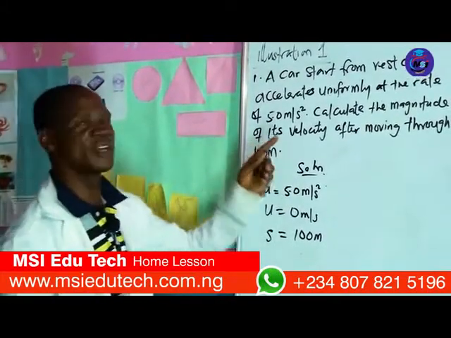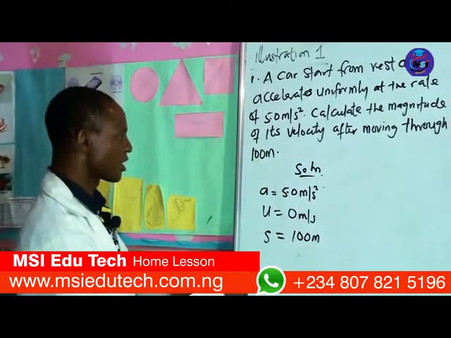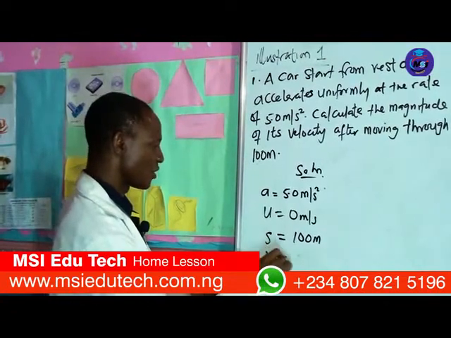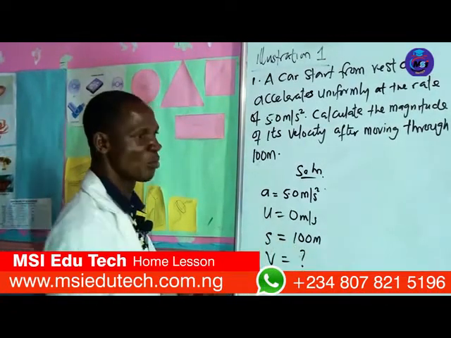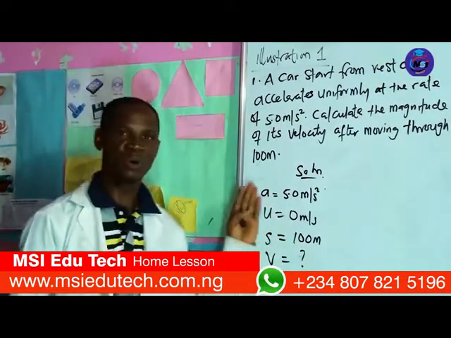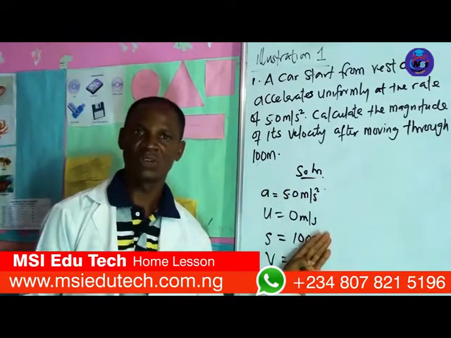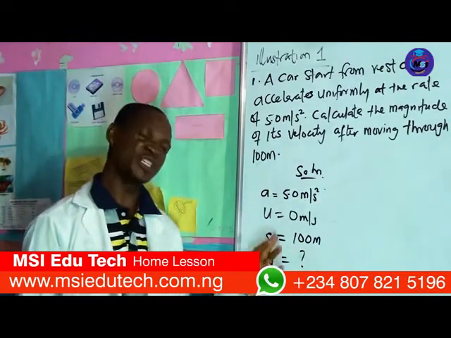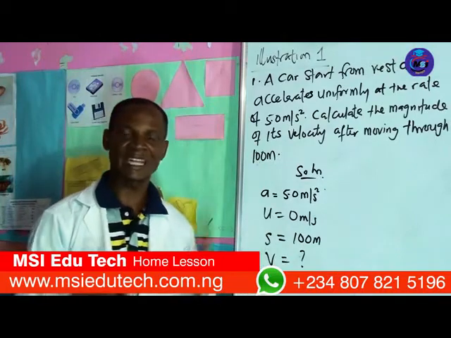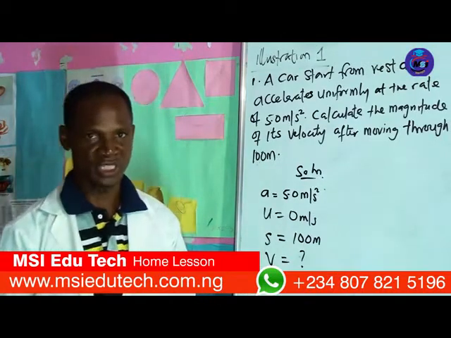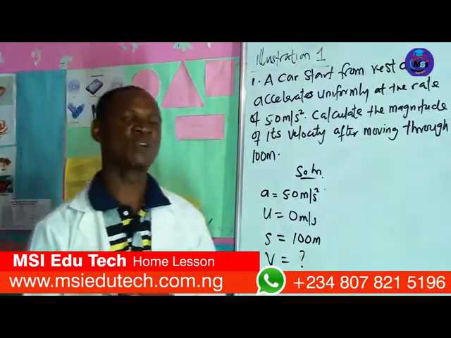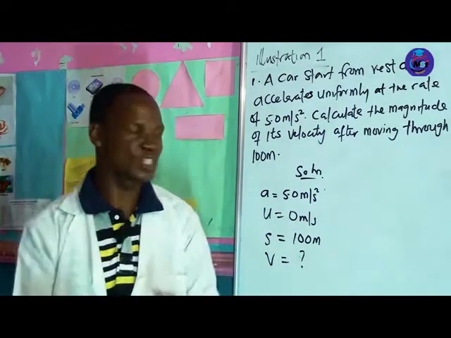Then you look at it and say, what are we looking for? Calculate the magnitude of his velocity. That's the velocity with which the car will move on. So what we know are listed on the board, and what we don't know is the velocity. Then the next step now, how to find it. The next step, you select any of these equations.